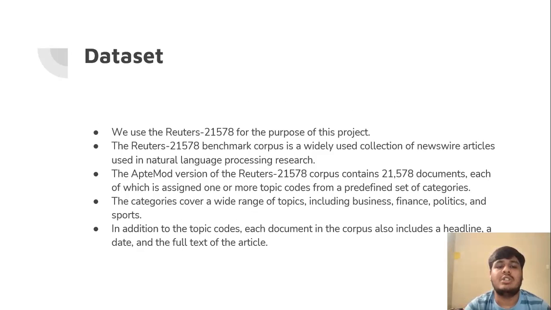The optimal version of the Reuters 21578 corpus contains 21,578 documents, each of which is assigned one or more topic codes from a predefined set of categories. The categories cover a wide range of topics, including business, finance, politics, and sports. In addition to the topic codes, each document in the corpus also includes a headline, a date, and the full text of the article.